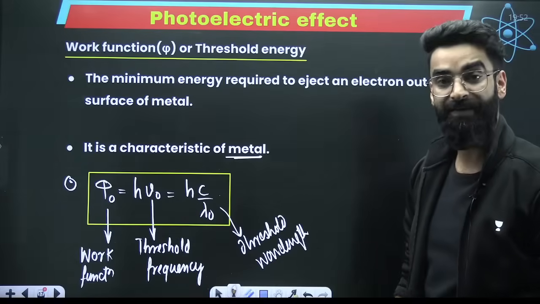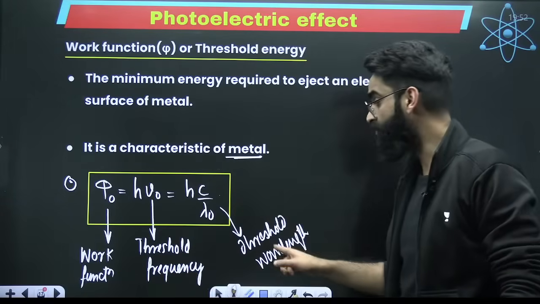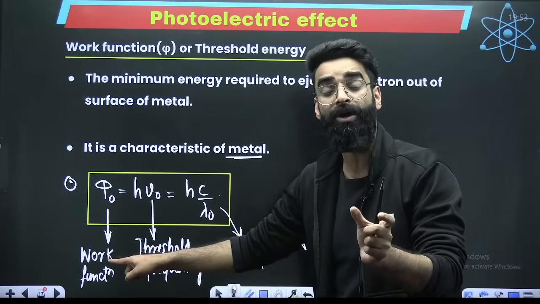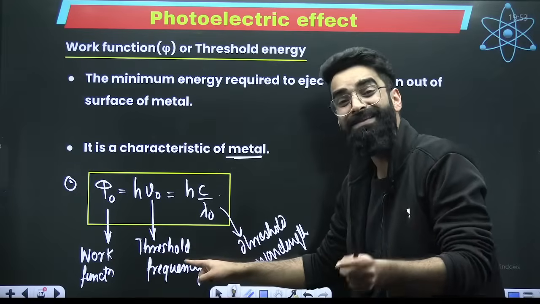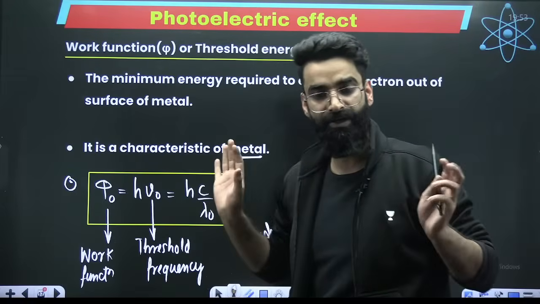There are three terms which I gave you. One is work function, one is threshold frequency, and one is threshold wavelength. Work function is the minimum energy that is required to knock out the electron. Minimum frequency required. Maximum wavelength required. These are the three terms which you need to remember. That's it.